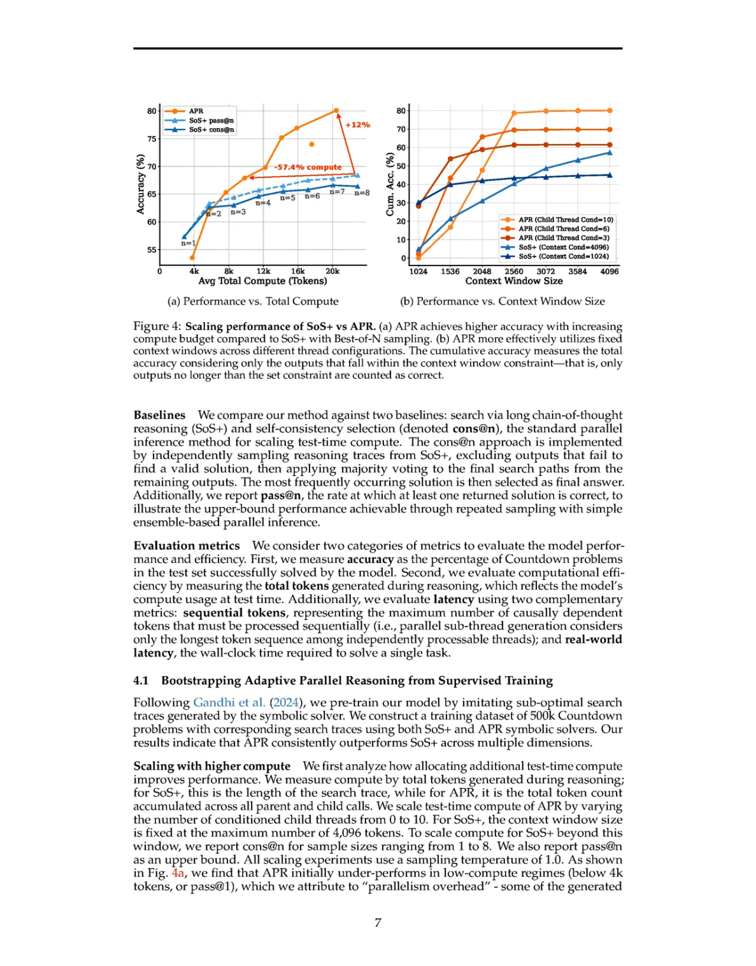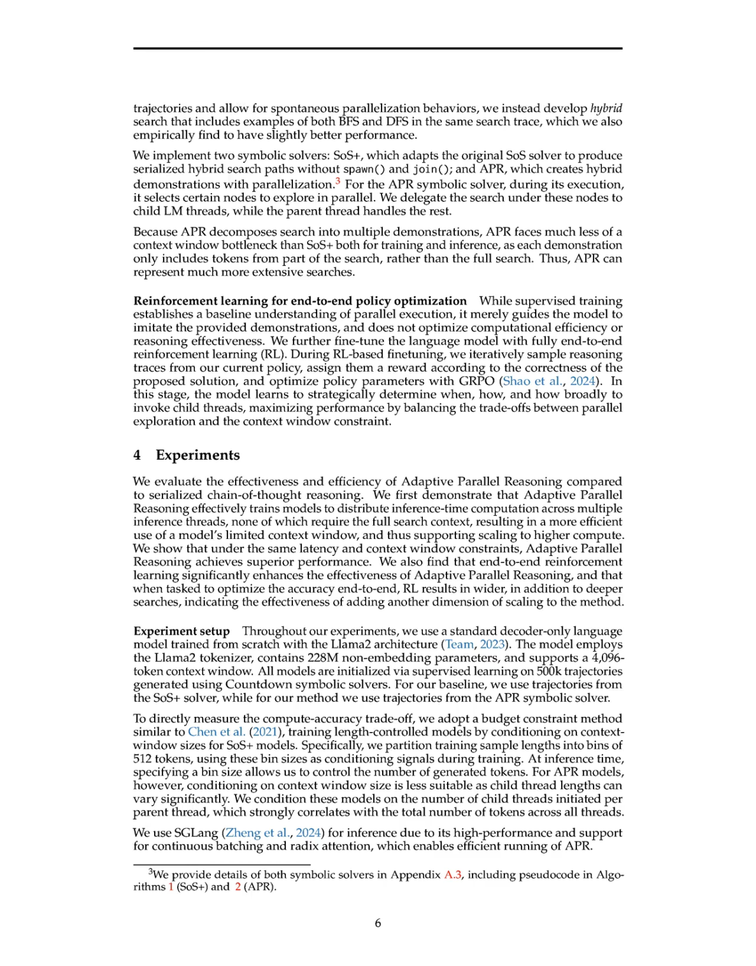The adaptive parallel reasoning (APR) approach has some identified limitations, particularly in low compute regimes where it initially underperforms due to parallelism overhead, as some tokens are used for orchestrating threads rather than directly contributing to the search. This can lead to inefficiencies when the compute budget is limited, potentially hindering its effectiveness in scenarios where quick responses are critical.